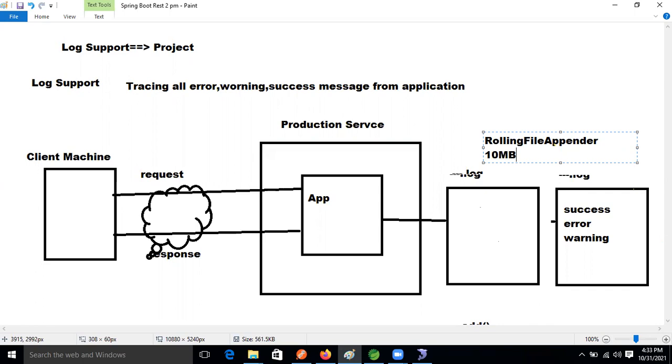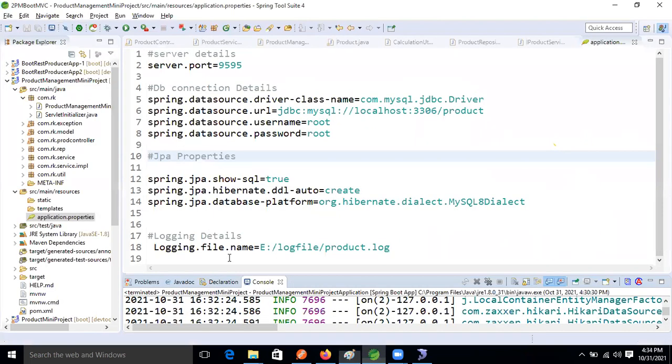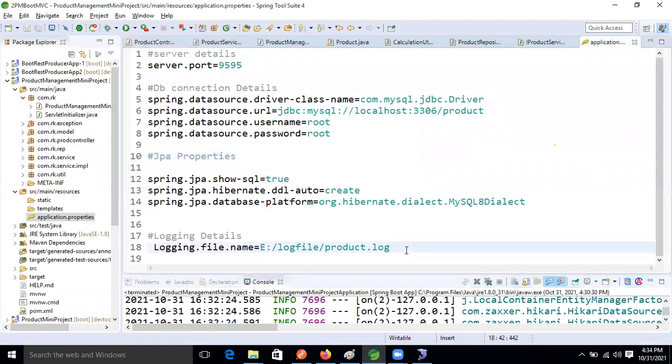So fine now, guys. What I'm going to do now is specify our own size. Otherwise, if it is 10 MB, we can't see the new file, right? We need to generate a new file also. So come in the application properties itself. One more property is there, guys.